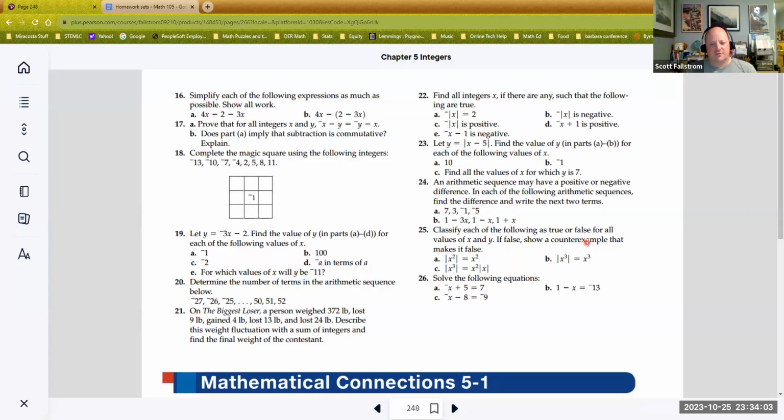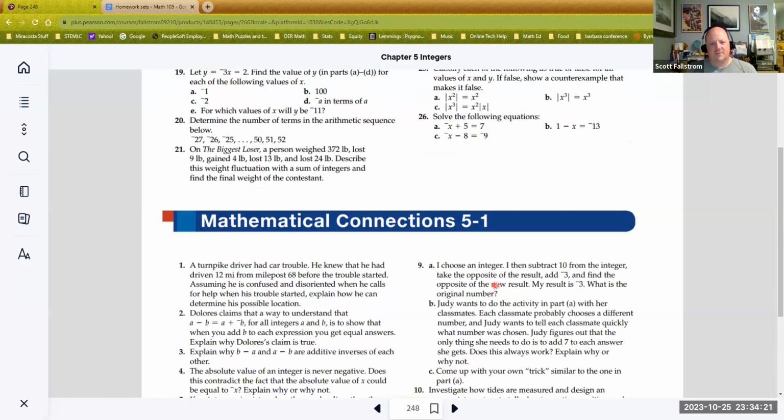Classify the following as true or false for all values of x and y. This is probably a good one for you to do plugging numbers in as you go forward. So for part A, I'd be plugging in values for x. Plug in x equals 1, plug in x equals 5, plug in x equals -5, and see if it does work out. Okay, and then a little bit of solving equations that links back to the algebra that you have had in a prior class.